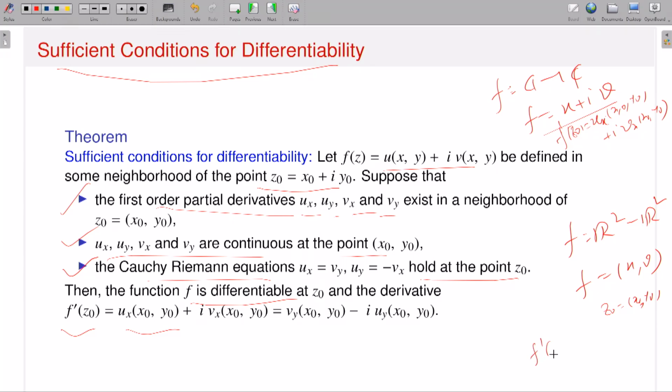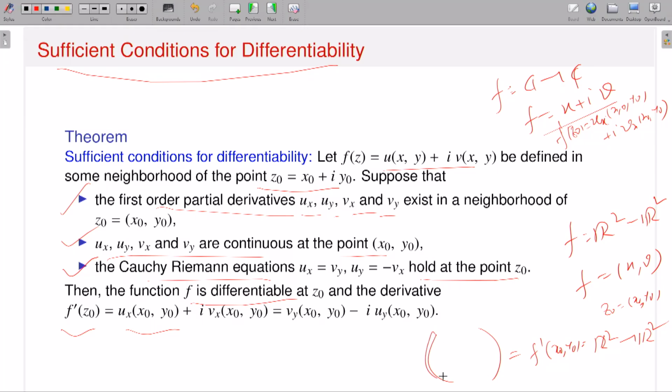Now the total derivative at the point, say (x0, y0), if you remember, is a linear transformation from R2 to R2. That linear transformation you can write explicitly, because any linear transformation from R2 to R2 is a 2 cross 2 matrix. Now what is the 2 cross 2 matrix? The Jacobian matrix, you know?